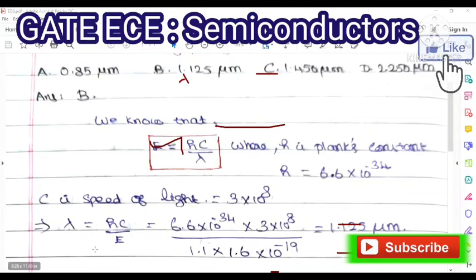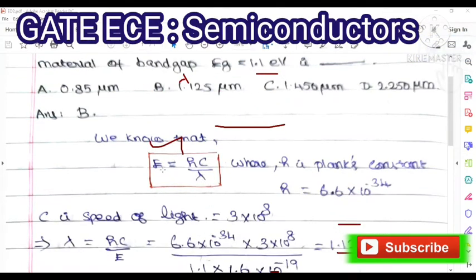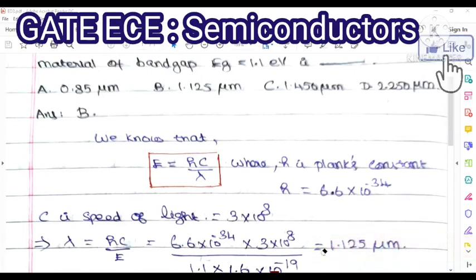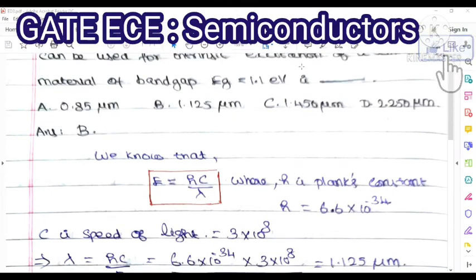Now we find out the lambda from this photon energy formula, because we need to calculate the lambda value in terms of micrometer, μm. So lambda is equal to hc by E. What is h? h is Planck's constant, 6.6 into 10 to the power of minus 34. c is the speed of light, 3 into 10 to the power of 8, divided by E. Here E is 1.1 eV.